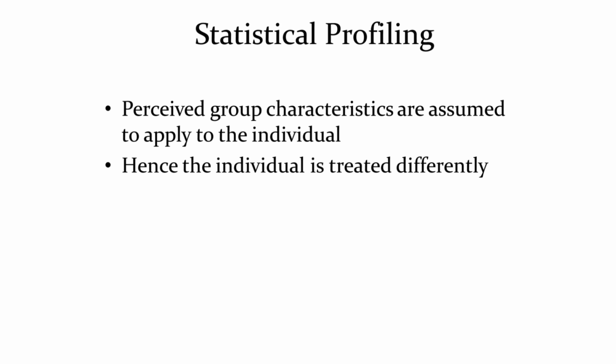Statistical profiling. For example, if a person is applying for a job and he is coming from the black race, I may think, as a white person myself, that black people have a higher rate of committing criminal cases or criminal allegations.